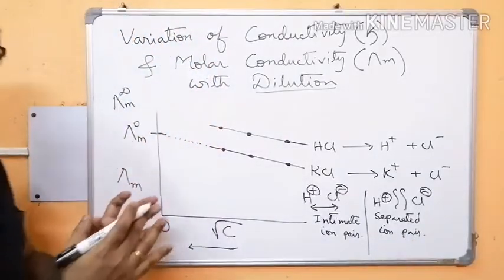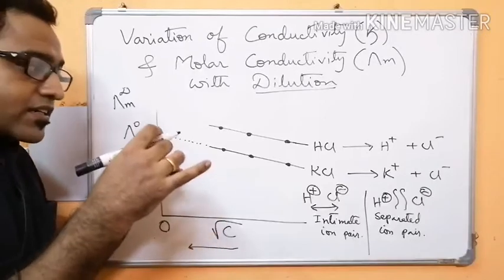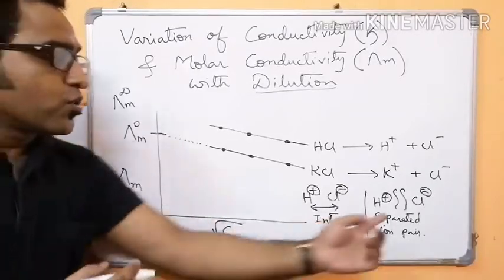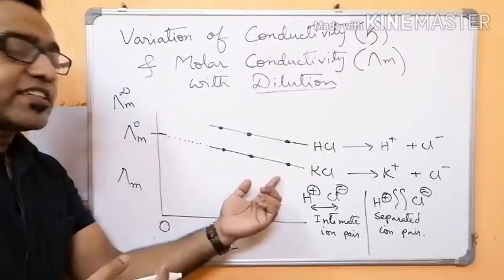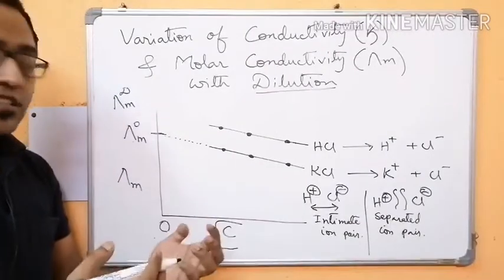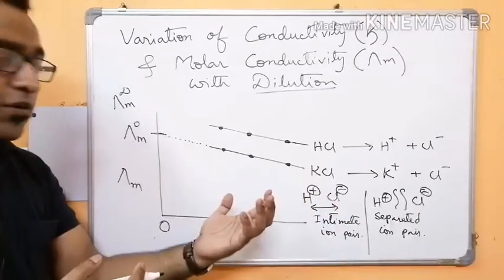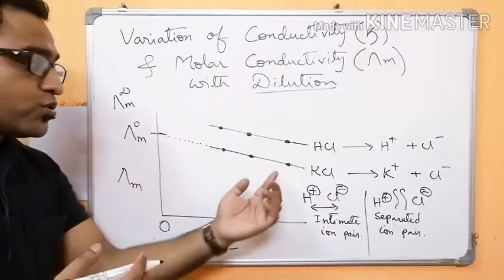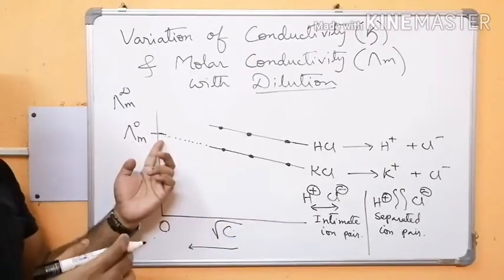Now as the distance between the two ions increases, because the solvent molecule comes in between the two ions, the interionic attraction decreases. As interionic attraction decreases, the ions move faster. The H plus ion moves towards the cathode, the Cl minus ion moves towards the anode at a faster rate. So conductivity increases. Now at infinite dilution, what happened?